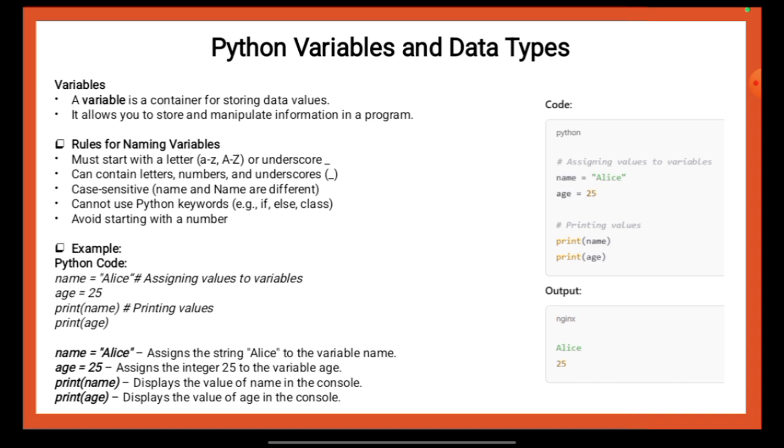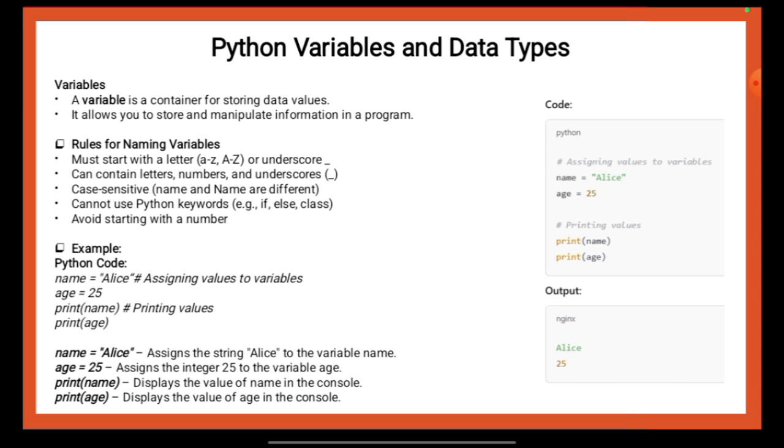Must start with a letter, A to Z or capital A to Z, or an underscore. Can contain letters, numbers and underscores. Case sensitive: name and Name are different. Cannot use Python keywords, for example if, else, class. Avoid starting with a number. Example, Python code: name = "Alice", assigning values to variables.